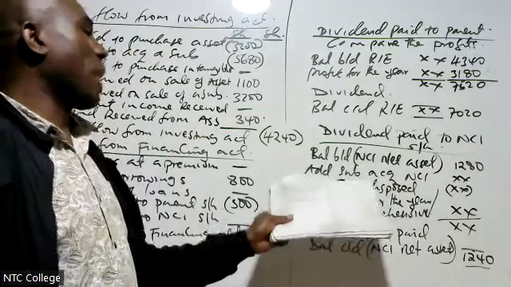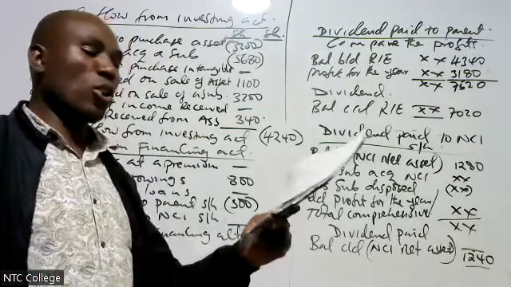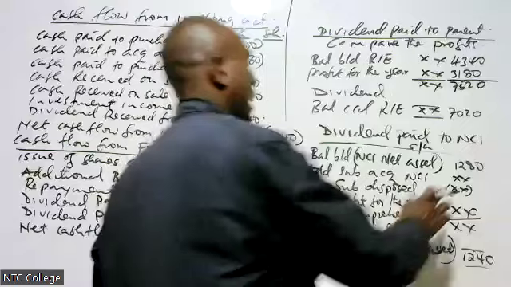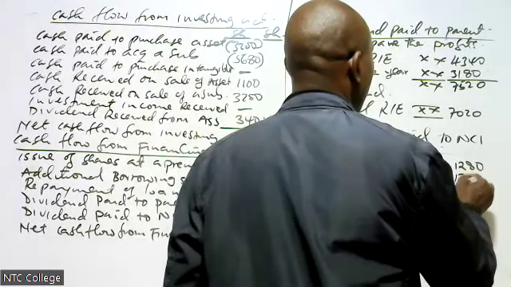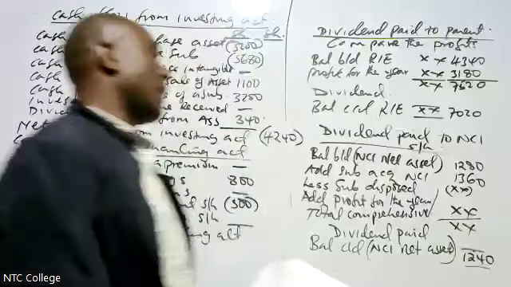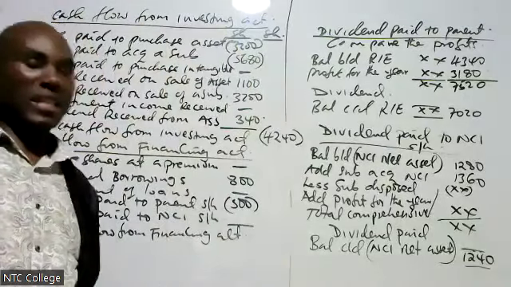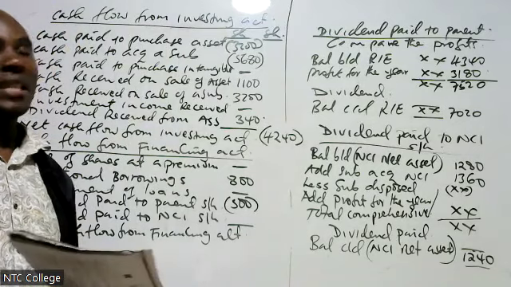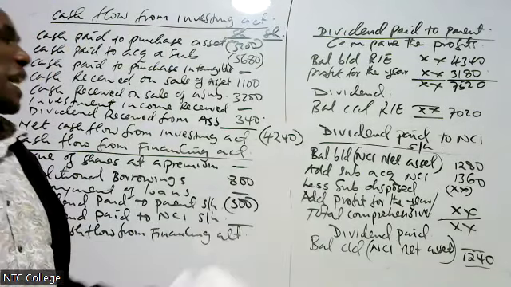Then I check if I acquired a subsidiary. Yes, in note number 1, we acquired Razaka Limited. What was the NCI? NCI was 1360. Then we disposed of Salama.